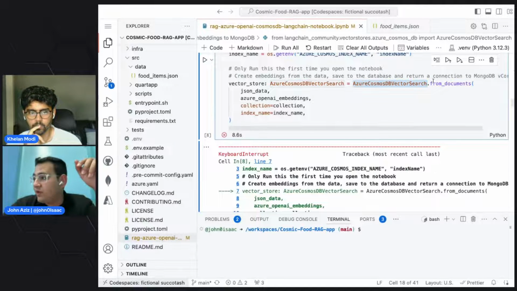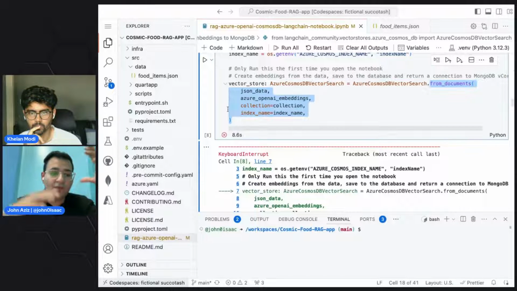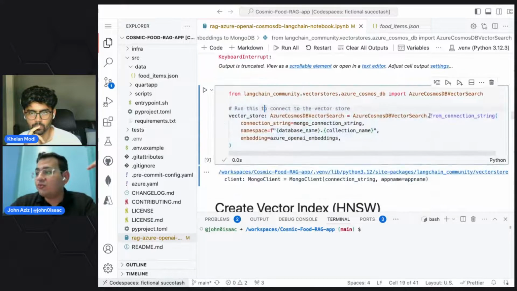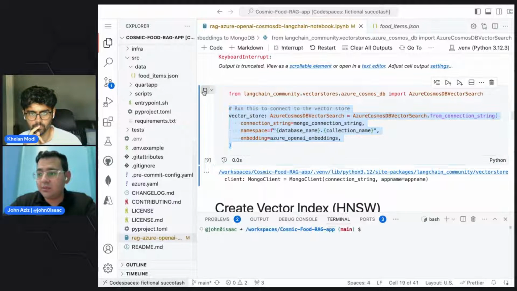You can either use from documents, which will create a new document in the database, populate it with the data, and return a client that you can use to do retrieving on the database. Or if you have already done that, you can use from connection string, so you are able to connect to the database and have a client to retrieve the data without recreating the data again.